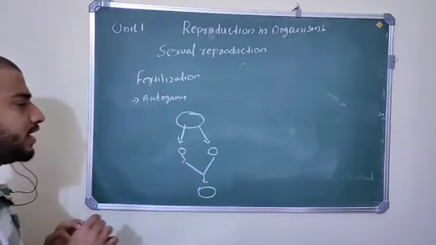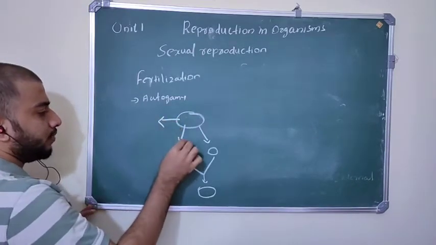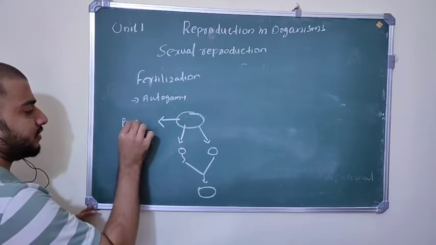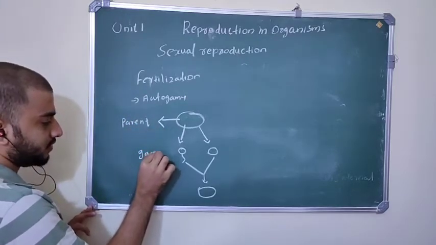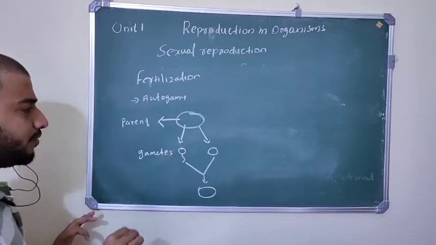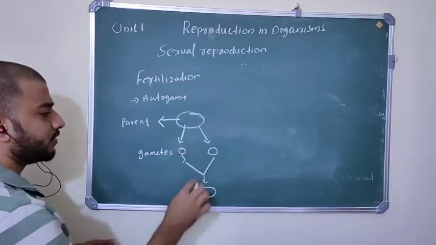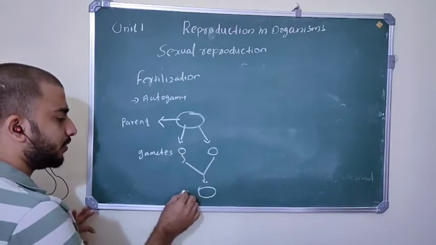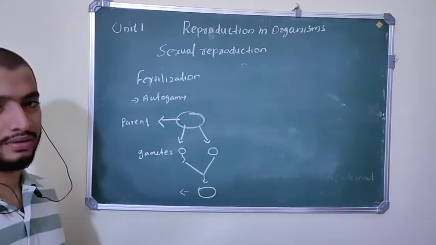That type of fertilization is called autogamy. So both gametes are produced by the same parent. In autogamy, a single parent produces male and female gametes and they fuse and form a new individual. Okay, so that is called autogamy.